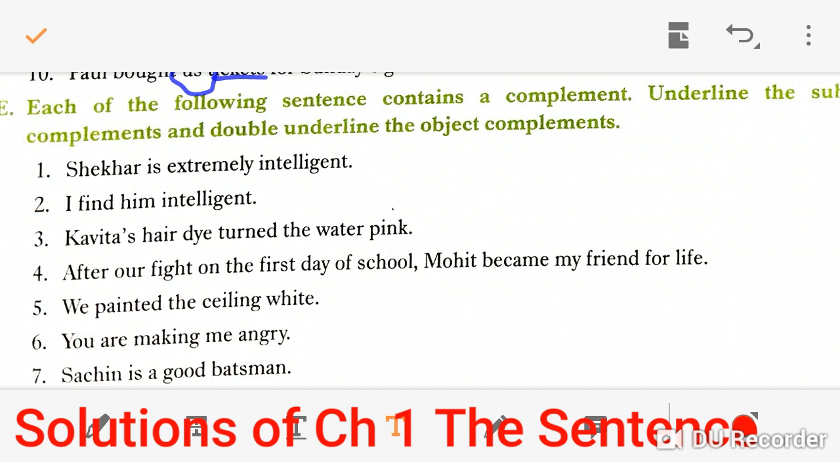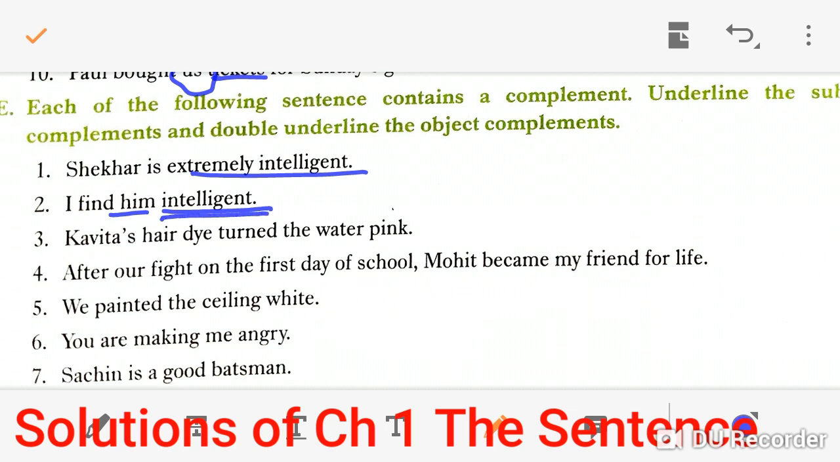See here in this question, Shekhar is extremely intelligent. Here, intelligent is used only for Shekhar. It tells something about Shekhar. So this one is the complement of Shekhar, the subject. I find him intelligent. Him is an object. So intelligent is used for him. So here intelligent is an object complement. So double underline for it.